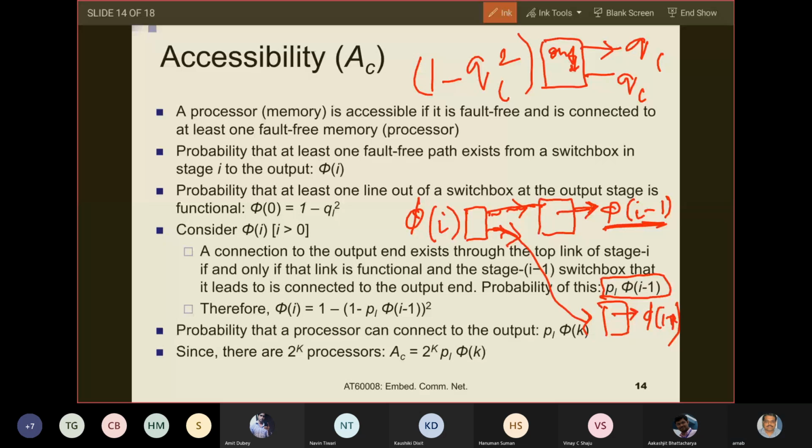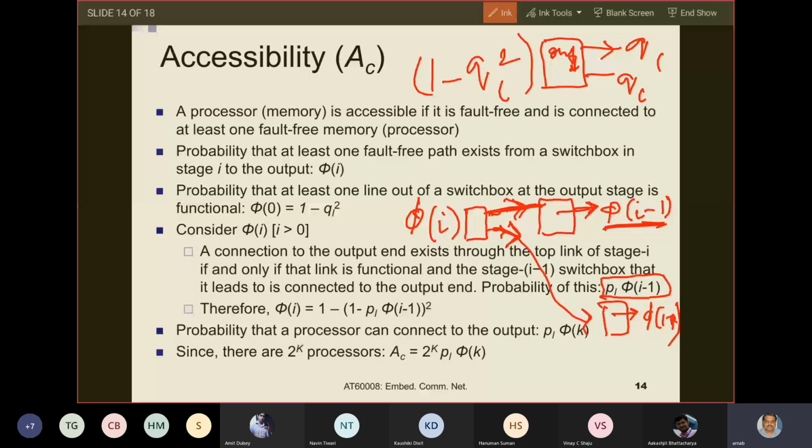So what is the probability that a connection to the outside world or to some memory module exists from stage i? The probability that both of these links do not lead to the outside world is (PL into phi i minus 1) whole squared.